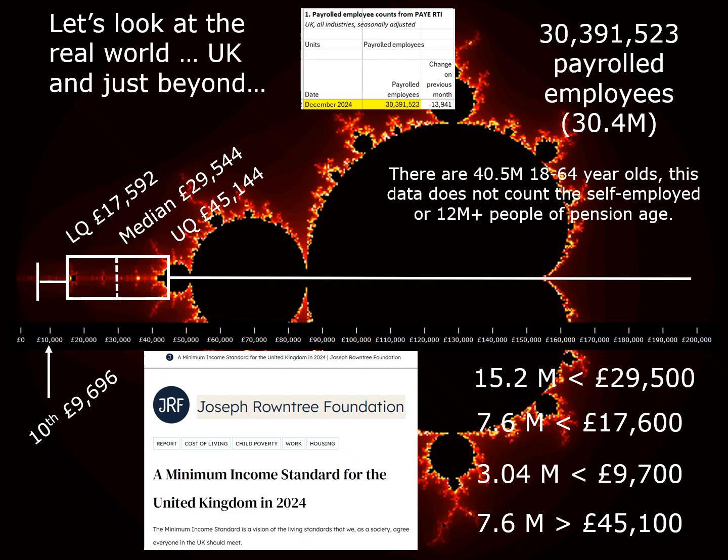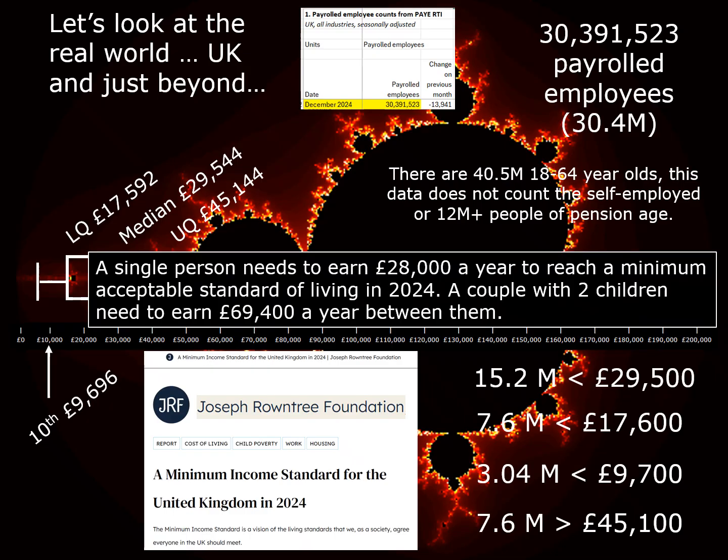The Joseph Rowntree Foundation have published this, a minimum income standard for the United Kingdom in 2024. A single person needs to earn 28,000 a year to reach a minimum acceptable standard of living in 2024. A couple with 2 children need to earn 69,400 a year between them.